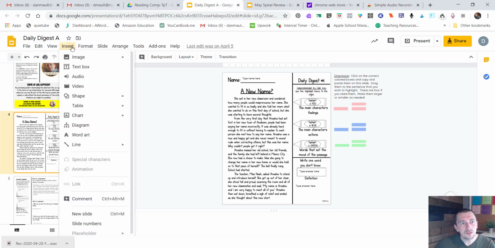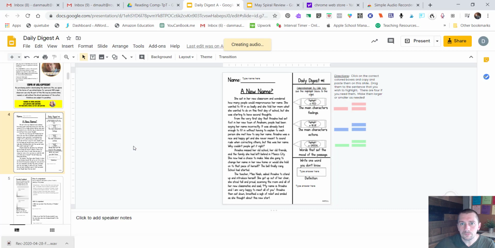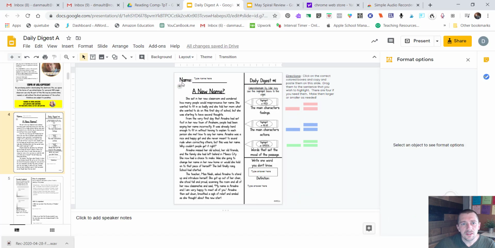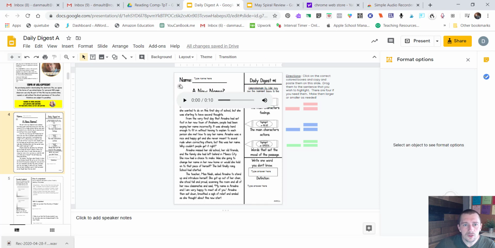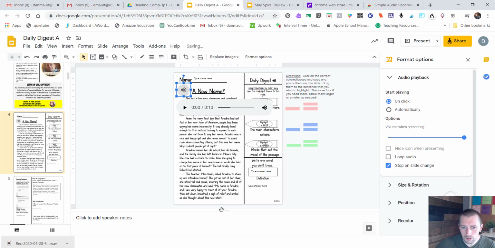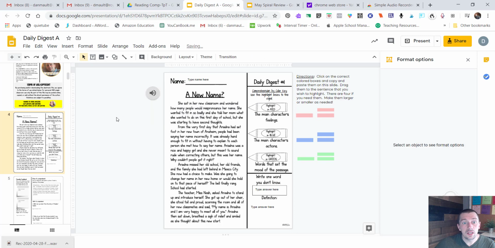All right, so now I'm going to go back inside of my document where I wanted this. I'm going to go to Insert, Audio, and then once I'm inside of here, the most recent audio file that I put in my drive is going to show up here. And notice that it says passage number 1. I'm going to click that. And notice that it adds that in there. You can resize this just so the kids know what to do with it if you want to. It's pretty small. There we go. Perfect. So now I could click on that and you would hear my audio that I was just recording here, but it would be your audio of the passage that you recorded.